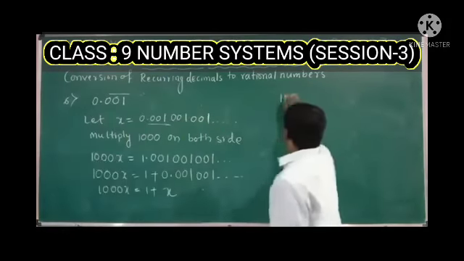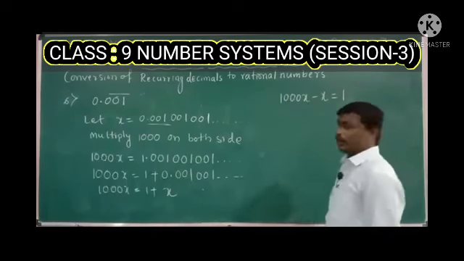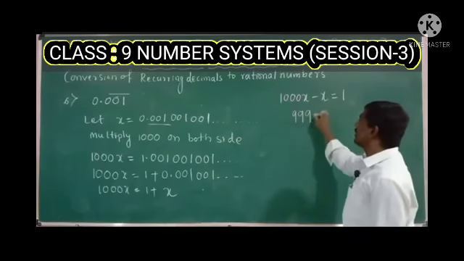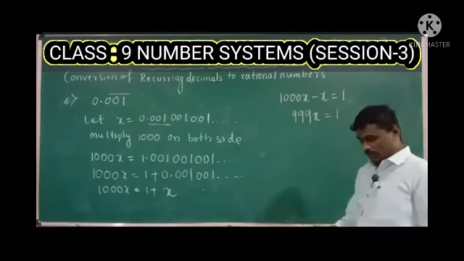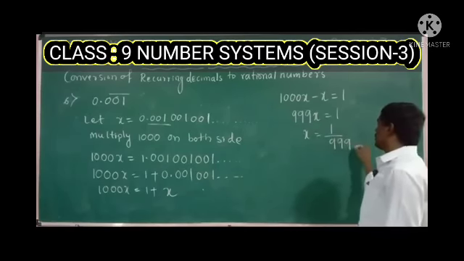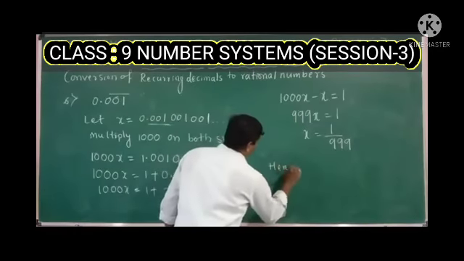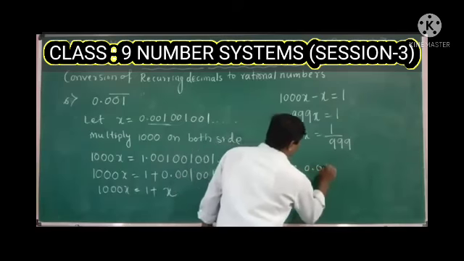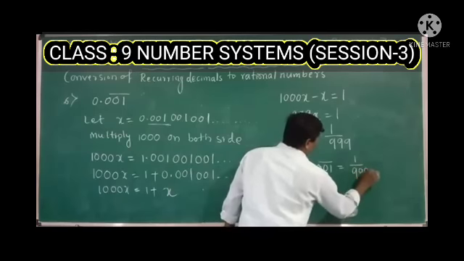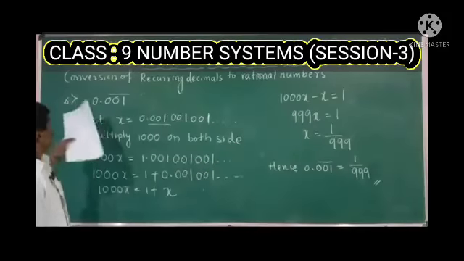right? So 1000x minus x is equal to 1. 1000x minus x is nothing but 999x, which is equal to 1. Now x is equal to 1 divided by 999. Hence 0.001 can also be written as 1 by 999. This is the required rational number for the decimal expansion 0.001.